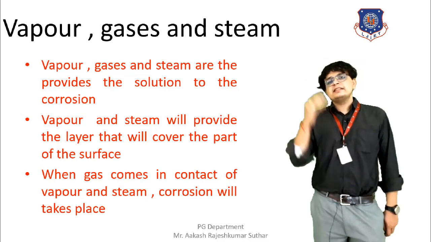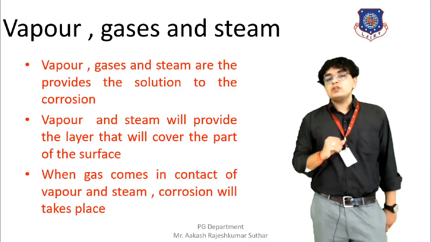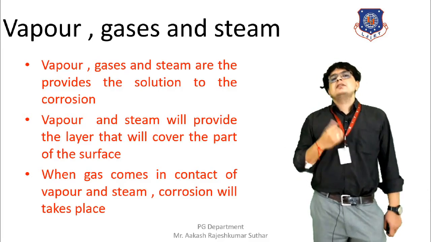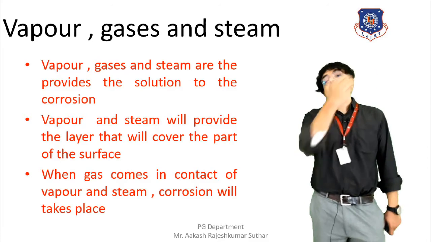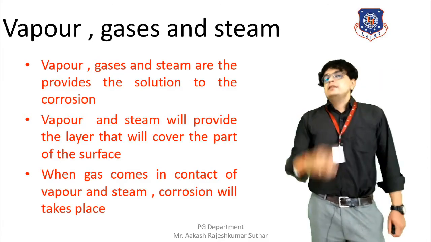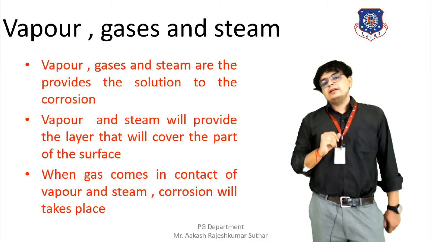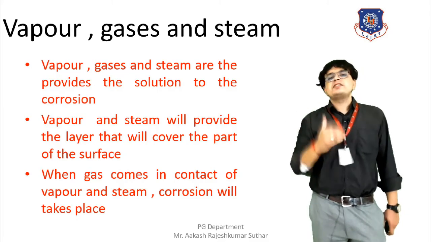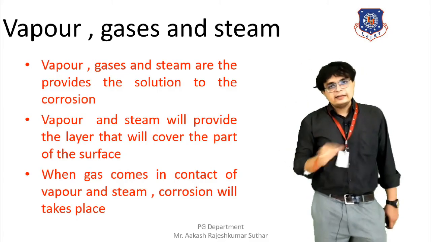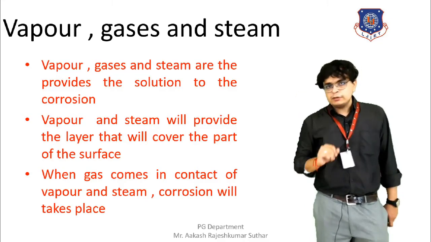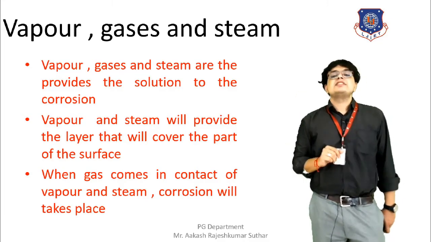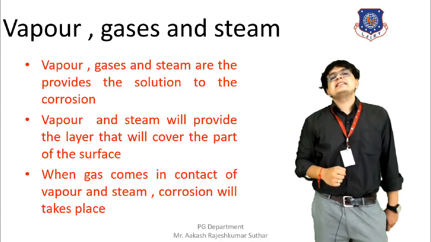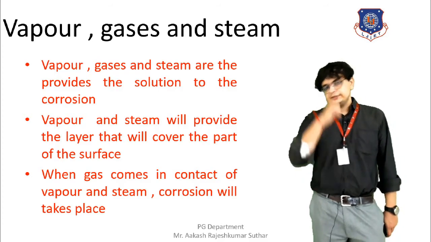When these toxic gases come in contact with the layer that was formed because of the vapor and the steam, corrosion can take place, because the harmful gases come in contact with the layer formed by the steam and the vapor. So the coming in contact of the harmful or toxic gases from the atmosphere with the layer on the outer surface formed by the steam and the vapor will cause corrosion. So this is how the vapor, gases and the steam affect corrosion.